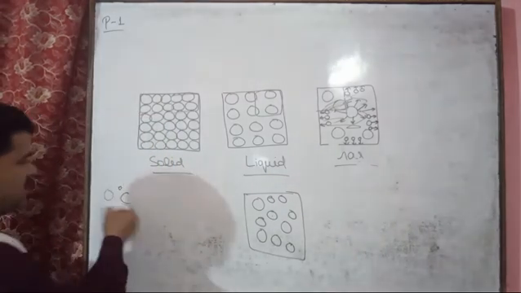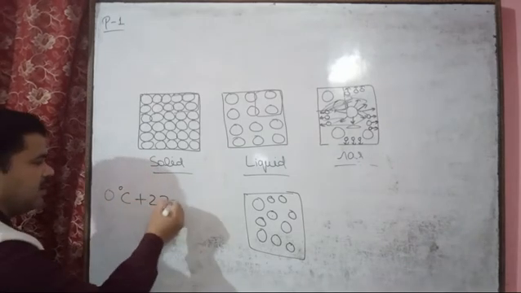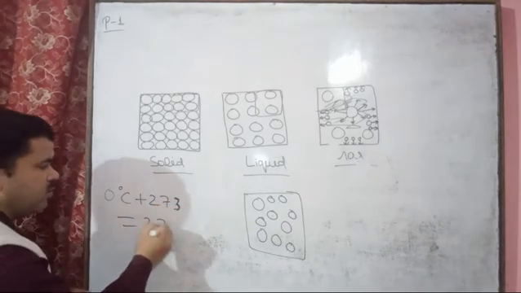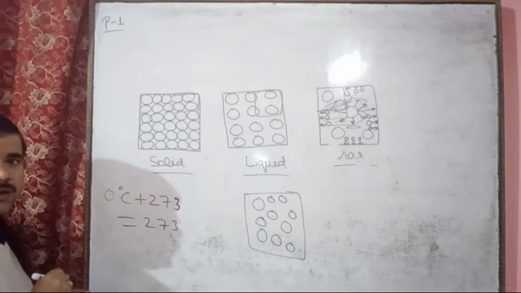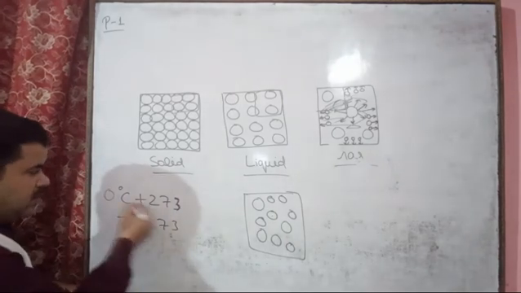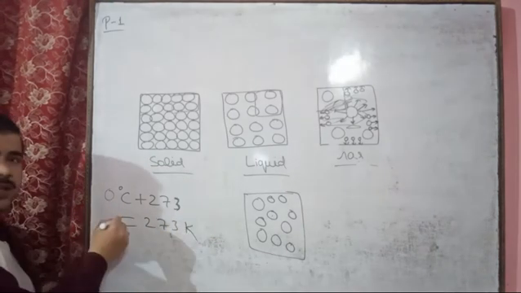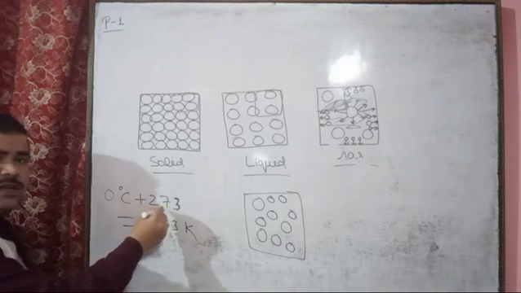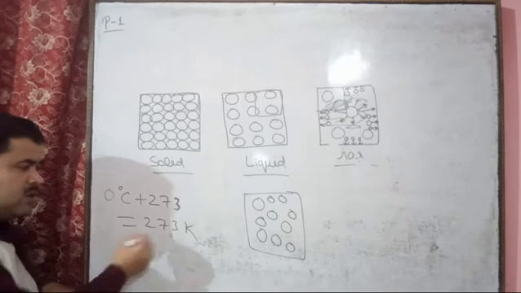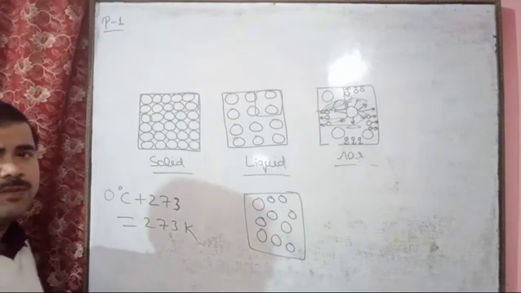If we have to change it into the Kelvin value, we simply have to add 273, then we will get 273. So 0 degree Celsius equals 273 Kelvin.